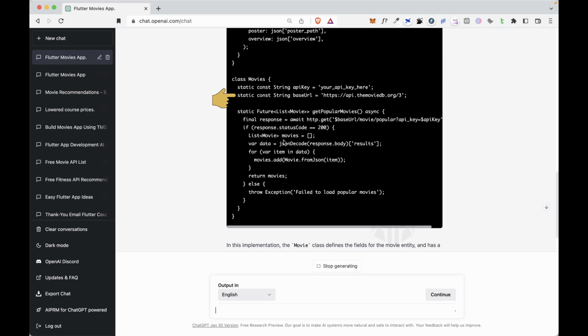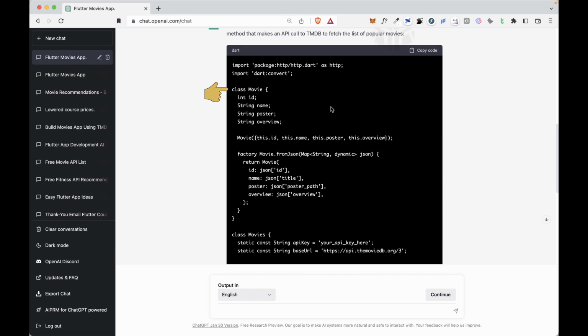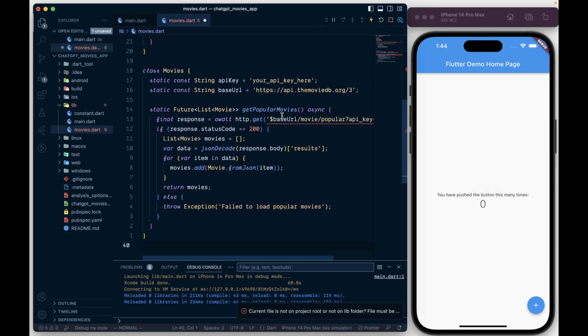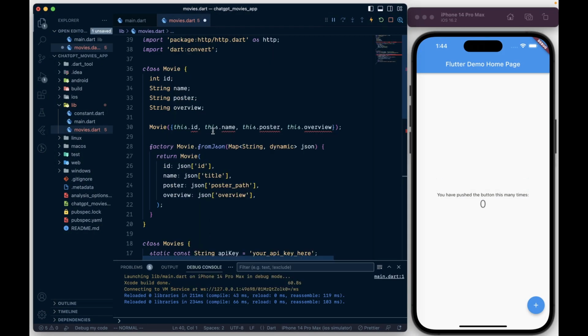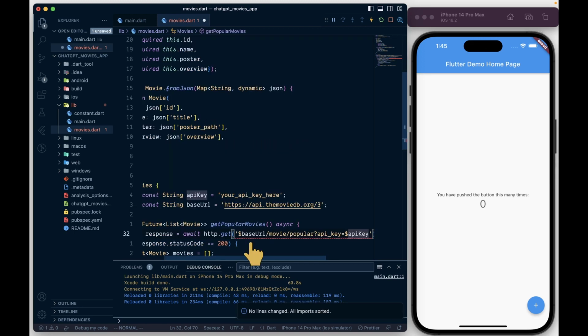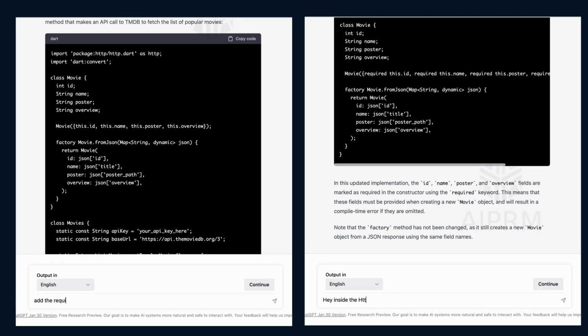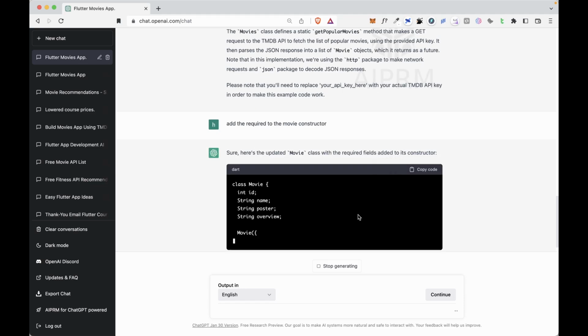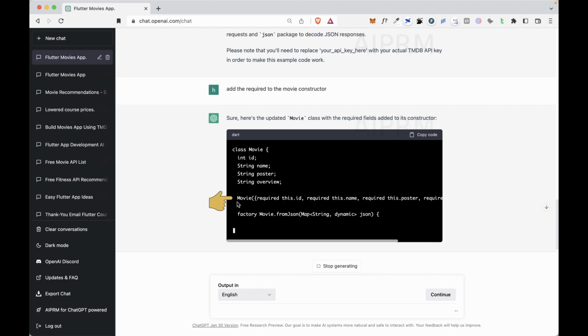It added a base URL, made an API call to fetch popular movies, decoded the result from the response, of which I didn't know, and even made the entity class with from JSON to decode the data from the response with parameters. But after copying the code, which is what we do, it had some errors. Like there was no required field to our movies class, and it has passed string directly to http.get rather than the URI. So I asked ChatGPT to fix it, and it did successfully add required in the movie constructor.